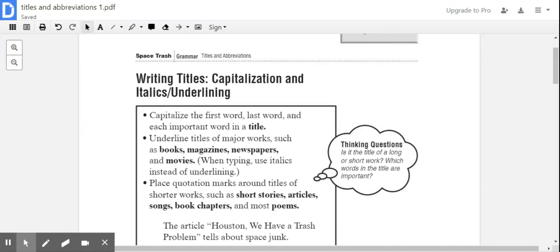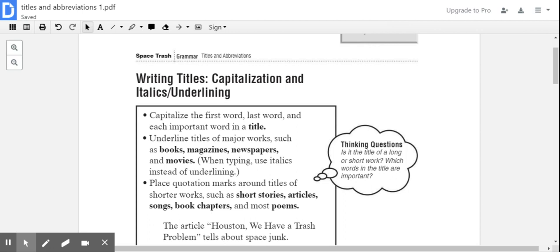All right, so this week for grammar, we're focusing on titles and abbreviations. Important thing to know about titles is that it's the name of a creative work. It could be a book, a magazine, a newspaper, a movie, short story, article, song, chapters in a book, or poems. Those are just some examples of where you would use a title. And remember, a title is going to be capitalized.